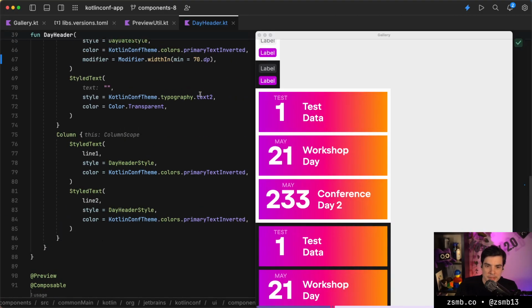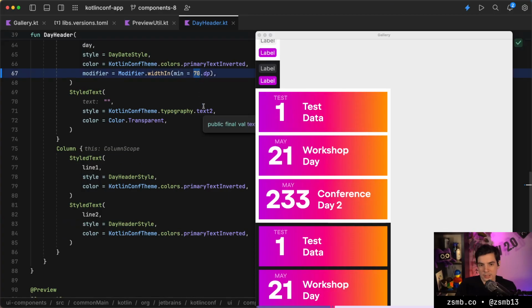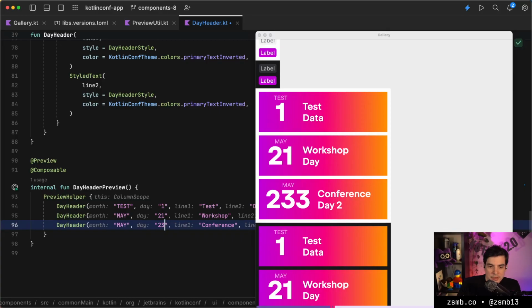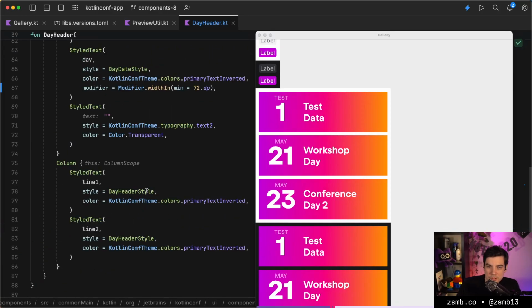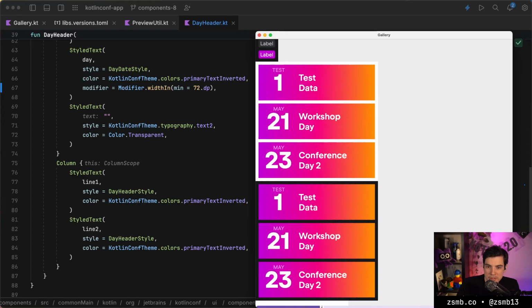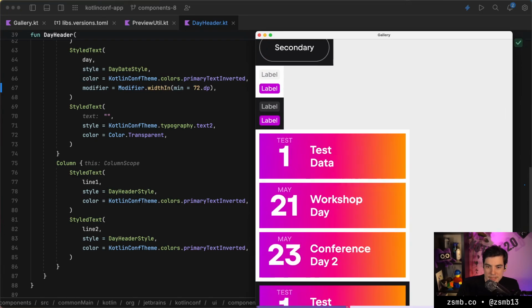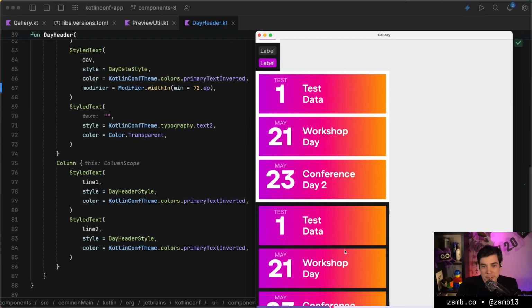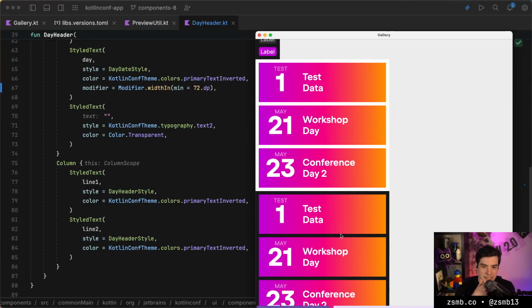Maybe we just bump this minimum just a tiny bit. We actually do know that it's never going to be more than 2 digits. We can see that for 1 digit, this minimum size already sizes it exactly the same as a two digit number. So I think we just assume that 72 dps is going to be enough at any zoom level at the default sizing, and we'll have to do a bunch of testing for increasing font size anyway later on. So I think we can ignore that for now, and we can get back to it later. But that's an interesting fix.